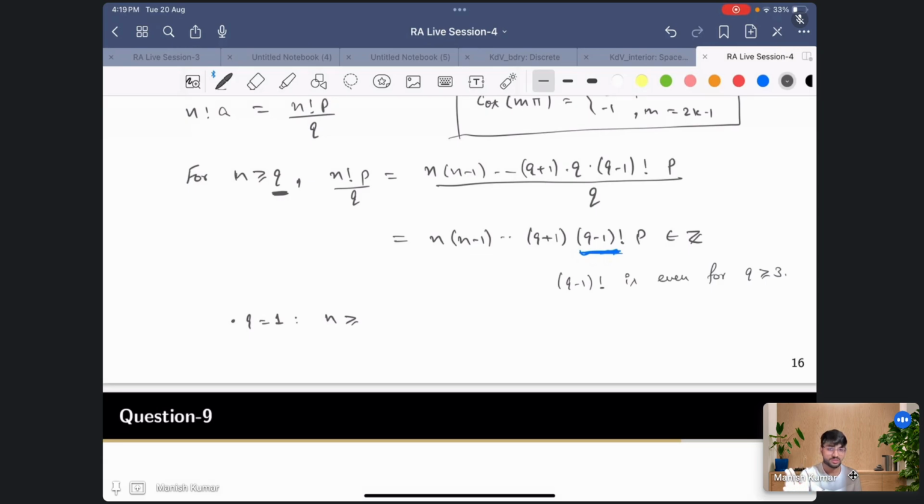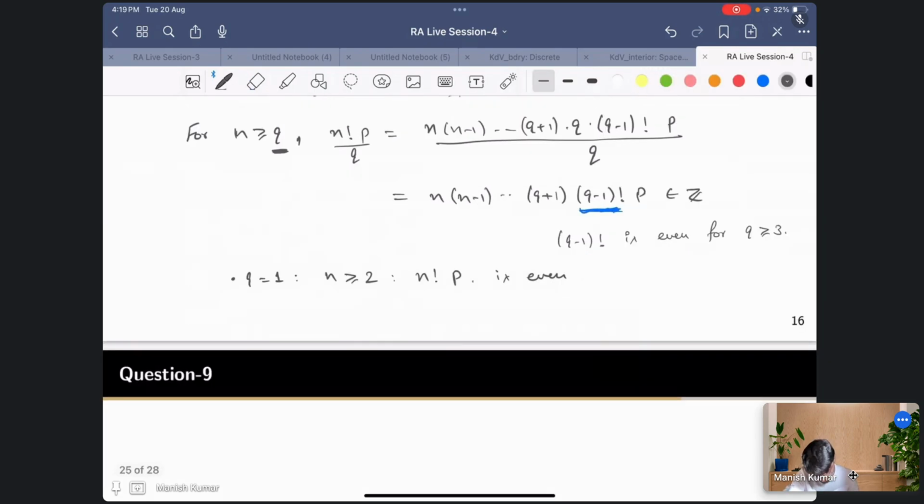If I choose n greater than or equal to 2, then n factorial times p by q, q is 1, is going to be even, because n factorial will be even.